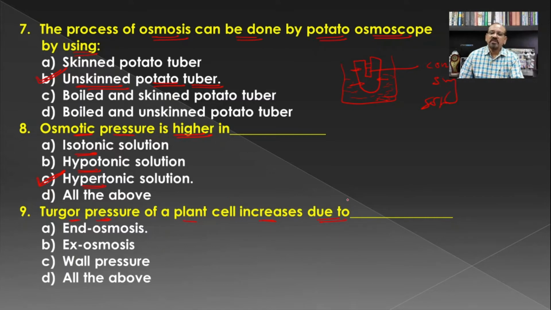The cell will become turgid only when there is a transport of water from outside to inside the cell, that is when the cell is kept in a hypotonic solution. So that is from the higher concentration to the lower concentration. This process is known as endosmosis. So automatically the cell becomes turgid and there is an increase in the turgor pressure.